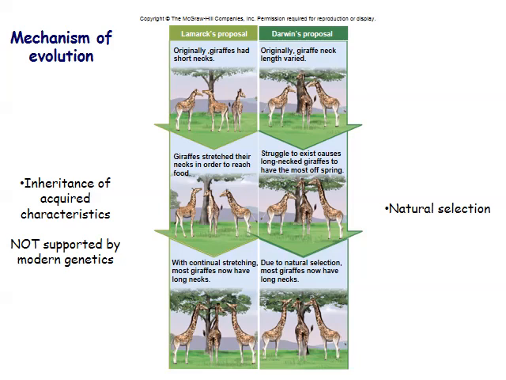Natural selection theorizes that originally giraffes' neck lengths varied, and that the struggle to exist caused long-necked giraffes to be able to survive and produce the most offspring. And due to this natural selection process of the longest-necked giraffes having the most offspring, now all giraffes have long necks.